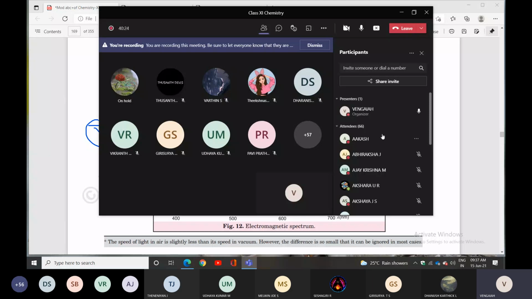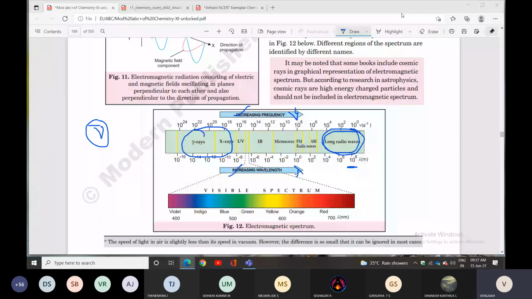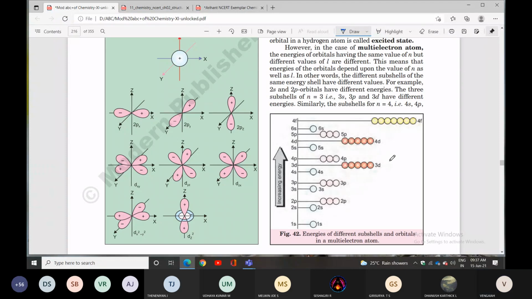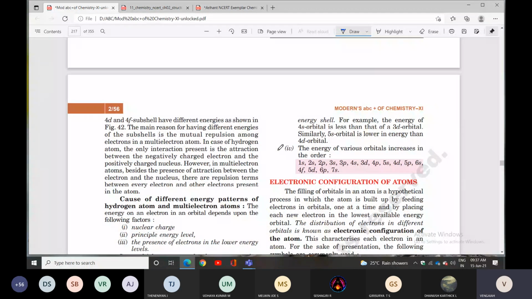Now in today's class I will discuss NCERT exercise questions. And one more thing: this week the test is already over. Next week we have an MCQ test as well as a descriptive test. For MCQs, you can prepare chapters 1 and 2. For MCQ purposes, only the NCERT Exemplar book alone is enough, no other books.